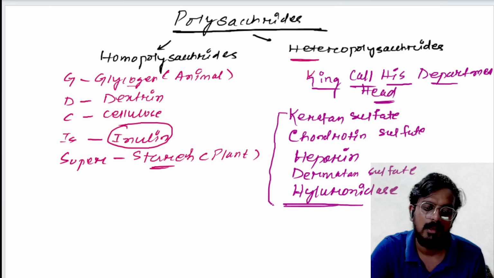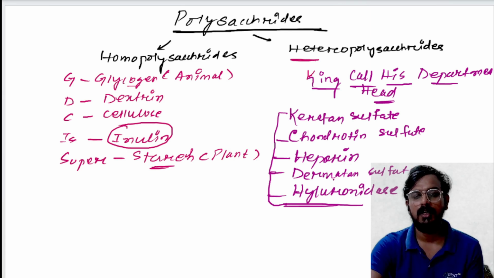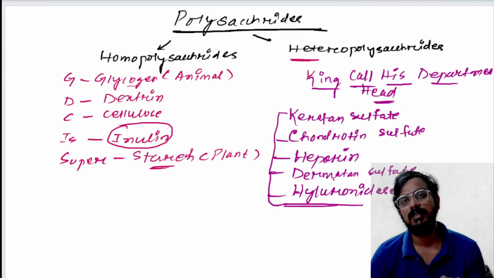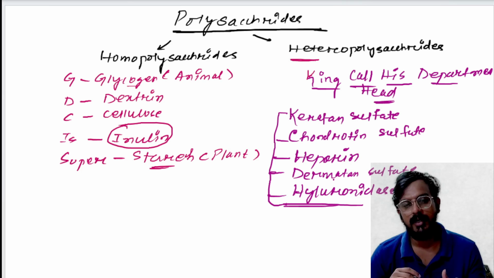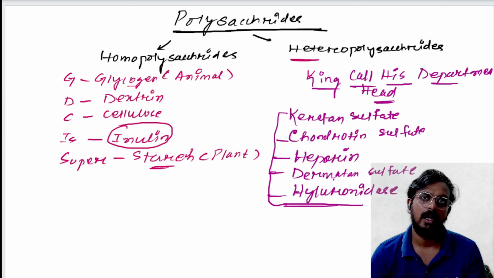Okay, this is the example of heteropolysaccharide. So we have discussed the example of monosaccharide, disaccharide or trisaccharide, and polysaccharide. So in this decode series, what did we decode? We decoded what is carbohydrate, how carbohydrate looks like, what is its chemical structure, what is its classification, what are its examples, and the mnemonics which I have shared with you to remember these examples. Okay, I hope up to this it is clear to all of you.